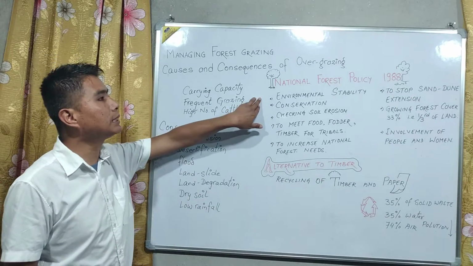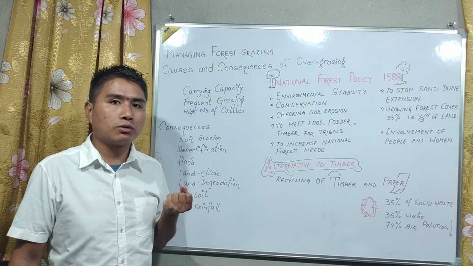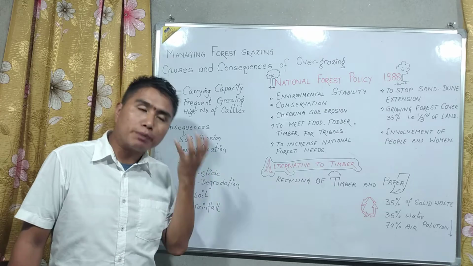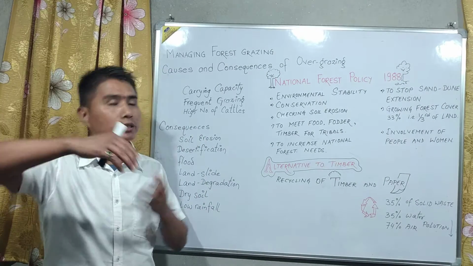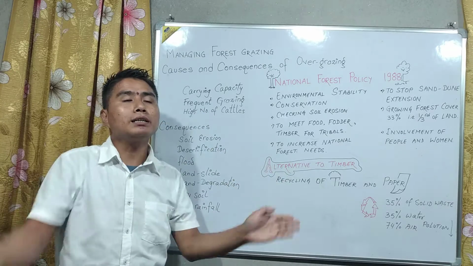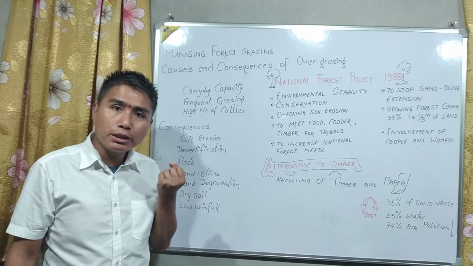One was environmental stability. Definitely. Now what we can see is environmental stability is not there. We are expecting winter during the winter time, but we don't see winter. We expect summertime, but we don't see summertime. We expect rain during the rainy season time. We are finding alteration in the seasons also. Environmental stability is not there.